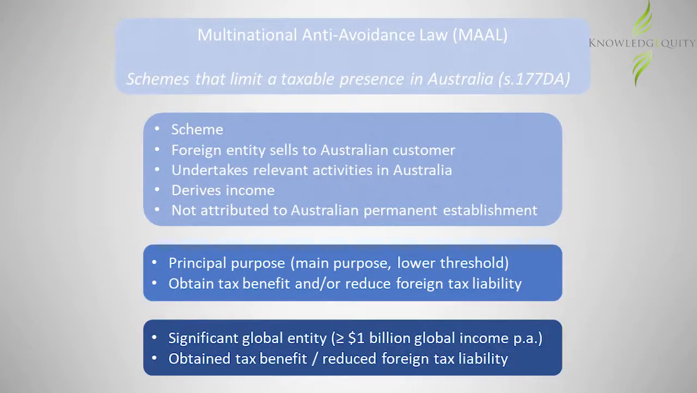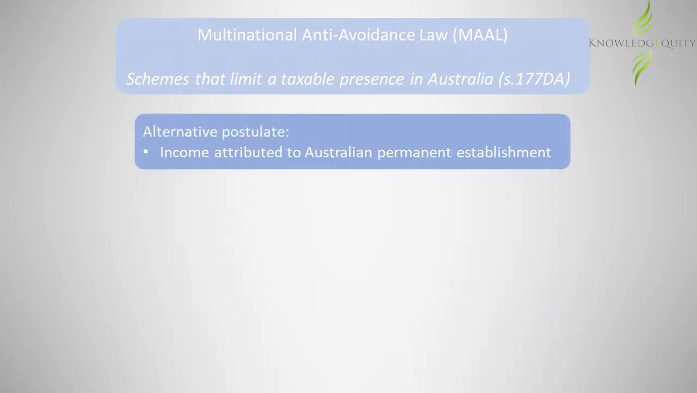The final element is whether the foreign entity was a significant global entity, being large multinationals that have annual global income of at least $1 billion and would have obtained a tax benefit or reduced a foreign tax liability under the scheme. If the MAAL provisions are satisfied, the Commissioner would likely argue that if not for the scheme, the supplies to Australian customers would have been through an Australian permanent establishment of the foreign entity.